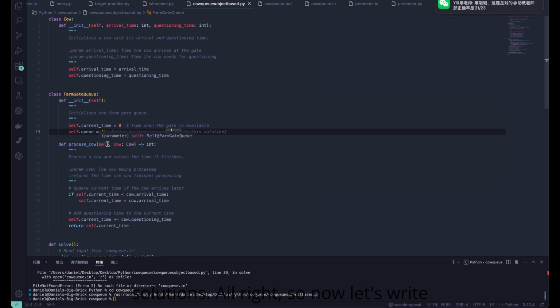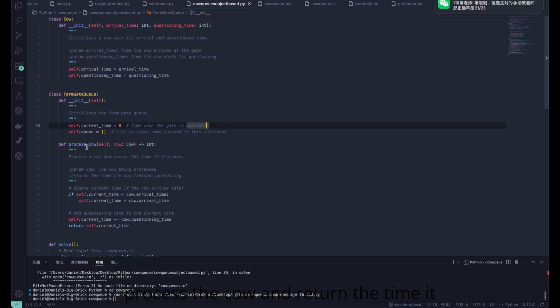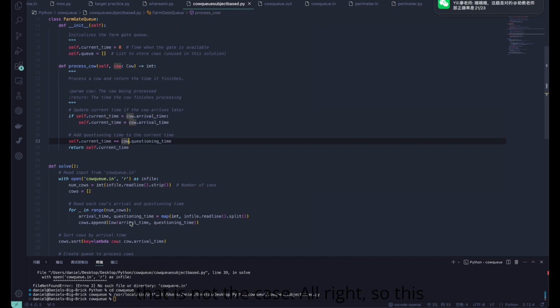Alright, so now let's write a function under class FarmGateQueue. This function is called def process cow. There's a self, there's a cow, and the type of this is a Cow value. The function of this is to process the cow and return the time it finishes. The parameter cow means the cow being processed. The return means the time the cow finishes processing. So let's first update current time. If the cow arrives later, if current time is smaller than cow arrival time, current time equals cow arrival time. And after that, we add questioning time to the current time.